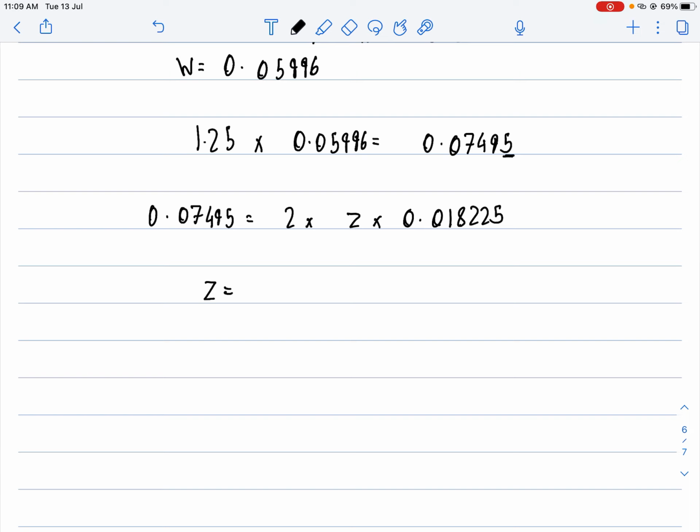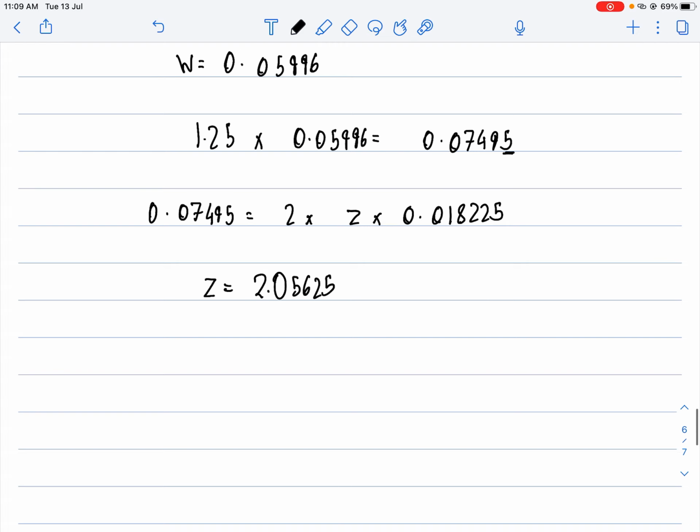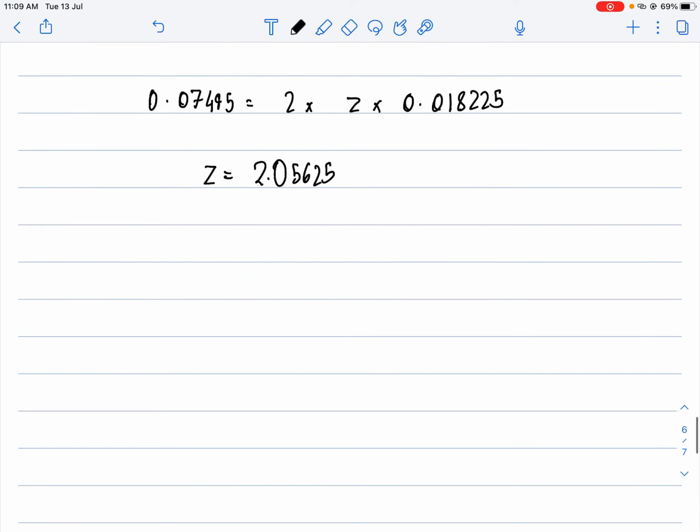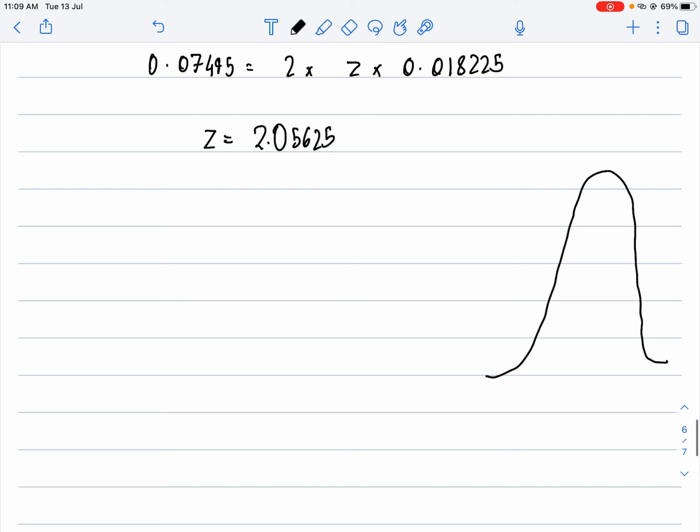So I do 0.07495 divided by 2 multiplied by 0.018225, which basically gives me 2.05625.